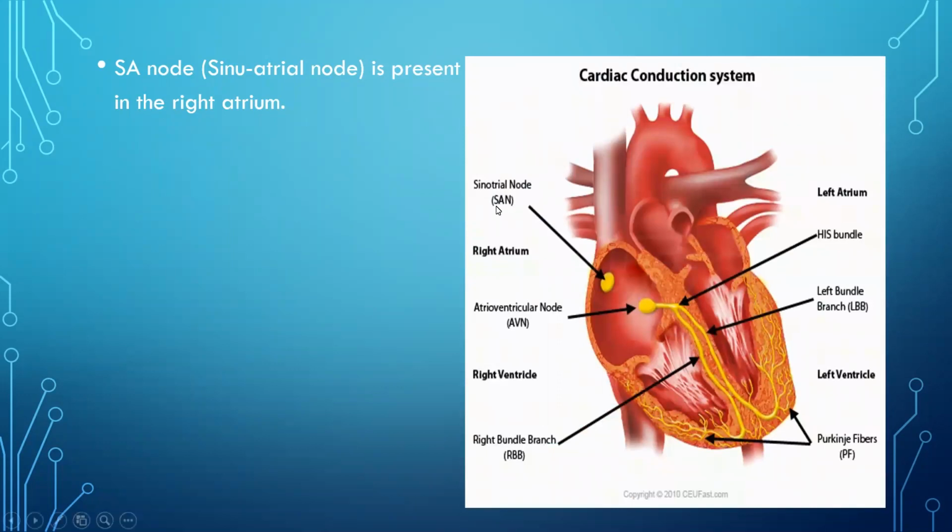Here is the sinoatrial node. Then it consists of atrioventricular node, bundle of His, and Purkinje fibers. So these were the tissues we had studied. Today's lecture, as I said, we are going to study how all these tissues help in proper or smooth